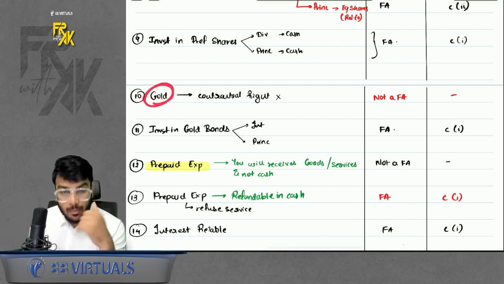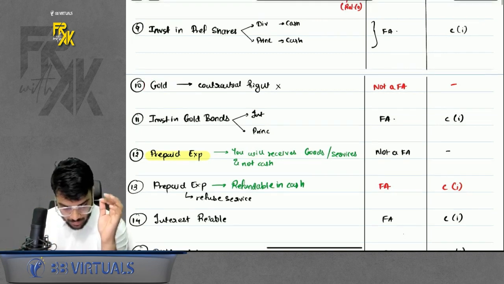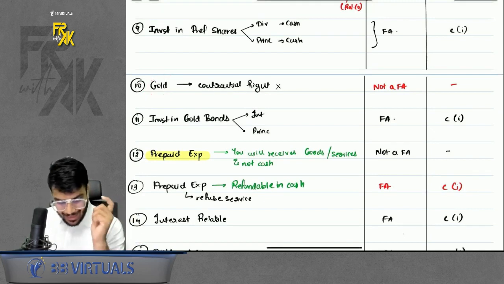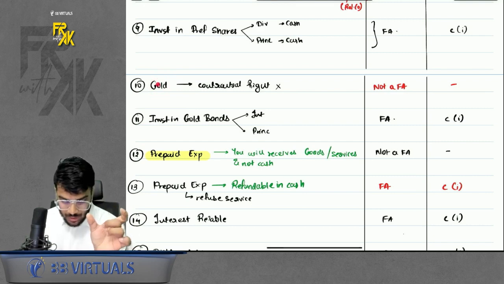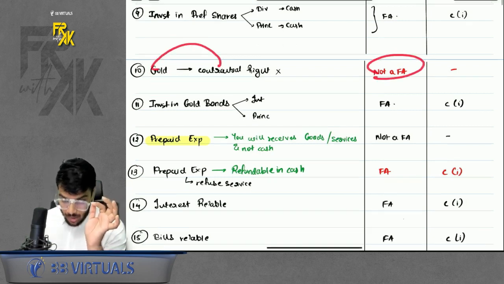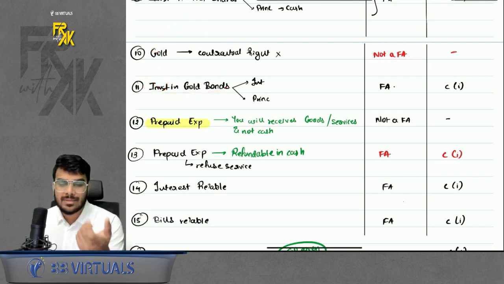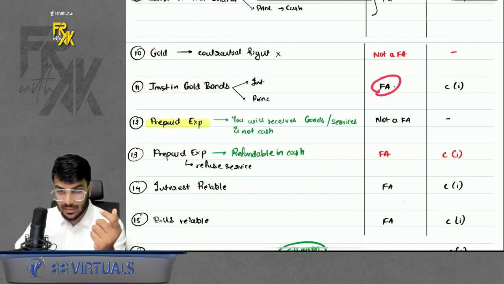What about gold? See, gold is just like inventory. The logic is the same as inventory. Gold can be converted into cash, but there is no contractual right here. So it is not a financial asset. But what if you invest in gold bonds? When you invest in gold bonds, it becomes like a normal bond, right? So it is a financial asset in that case.